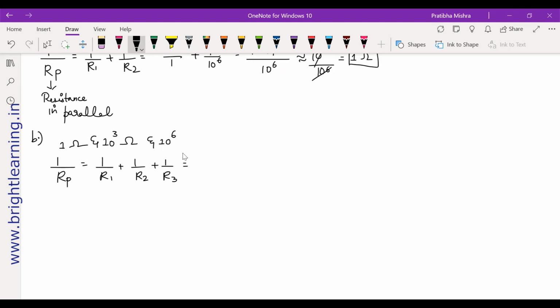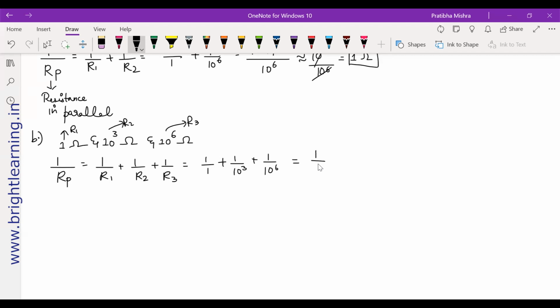For 1 ohm and 10 to the power 6 ohm, we have seen it is 1, right? So let this be R1, let this be R2, let this be R3. How do you do it? 1 by 1 plus 1 by R2 is how much? 10 to the power 3 plus 1 by 10 to the power 6.